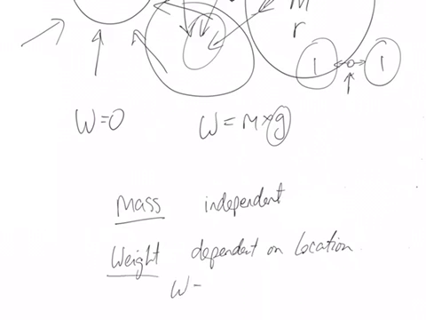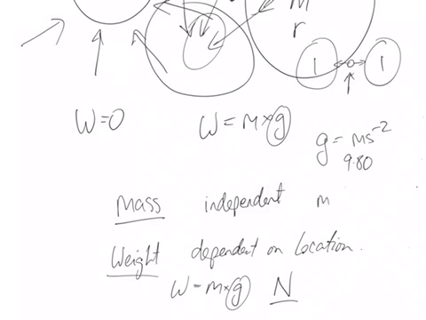And that's because it depends on not only the mass but the gravitational field, the gravitational acceleration, or the force acting on objects. Weight force is measured in newtons always. Make sure you put the units. Gravitational acceleration is measured in meters per second squared, and on Earth it's approximately 9.80. Mass is always in kilograms.